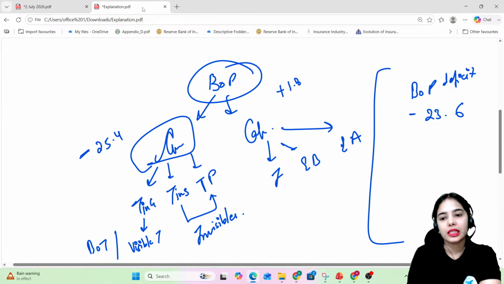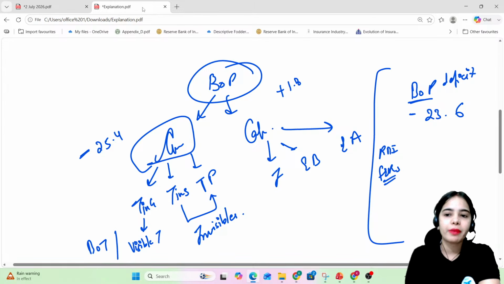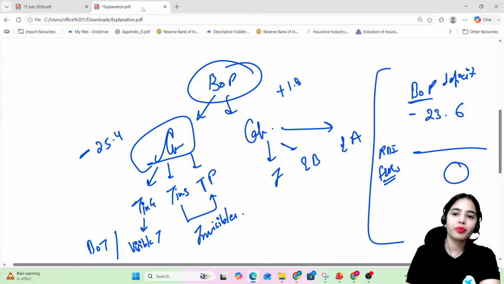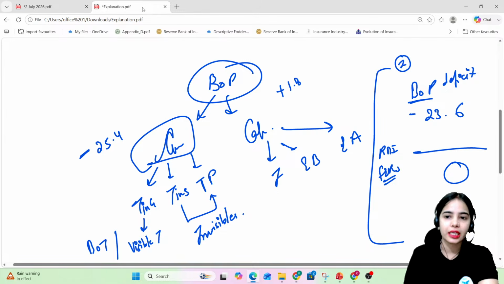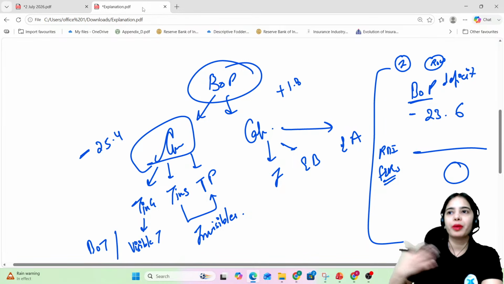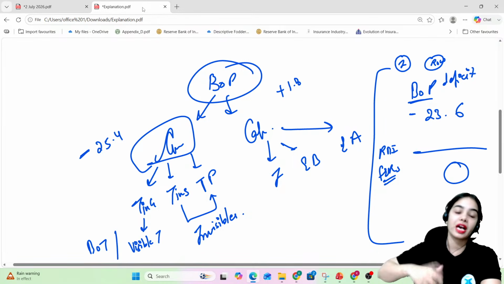So basically, the RBI provides the foreign exchange reserves to cover this balance of payment deficit. Because if the balance of payment is negative, we have to make the overall balance of payment zero, because the balance of payment shows the transactions between India and the rest of the world. So it cannot be negative, because if there is any deficit, that means there are payments pending from India's side. So we have to cover that up.